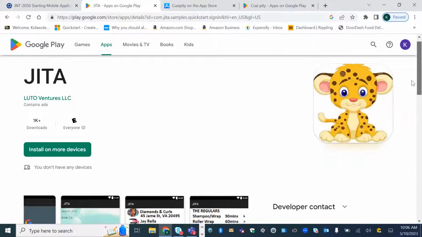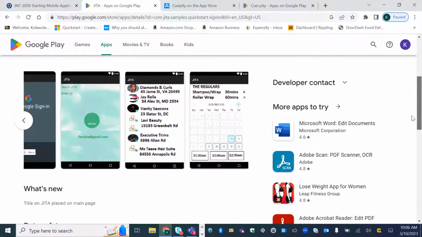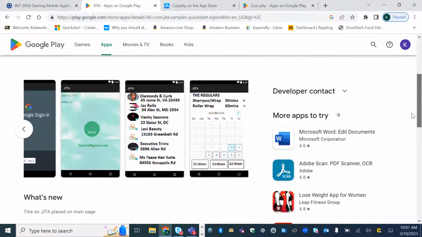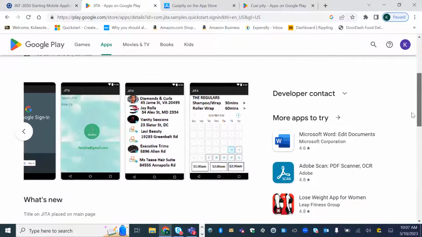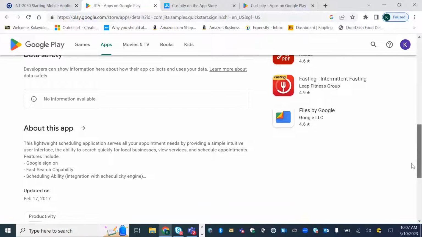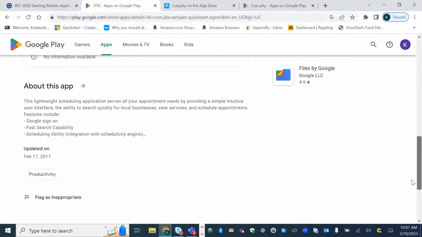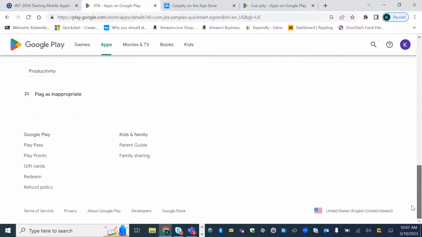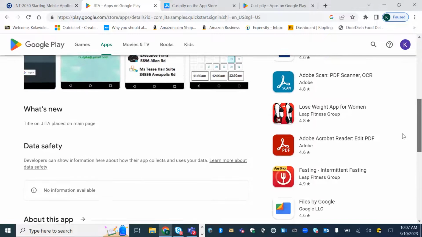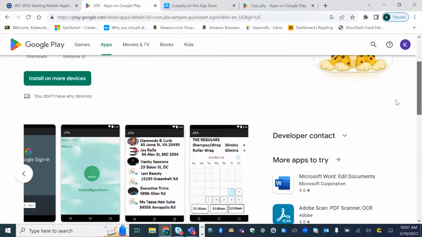So this was my first foray into getting into mobile apps. I created this in the Android Play Store, the Google Play Store. I just got my feet wet in creating mobile apps and then getting feedback from users.